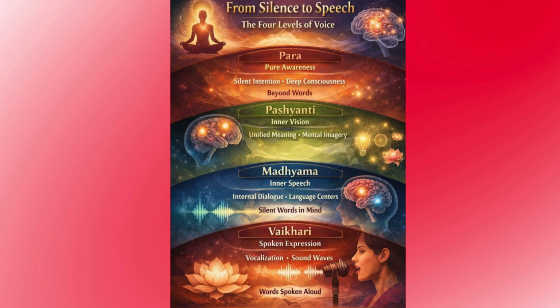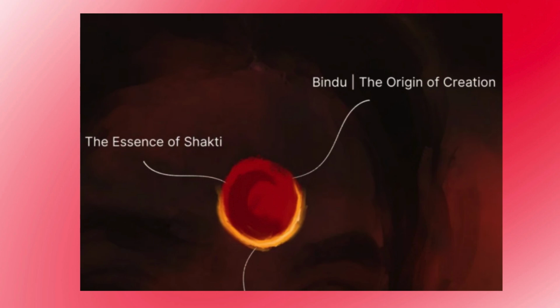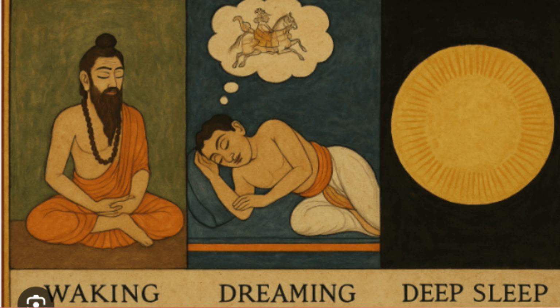The triangle is also the manifestation of three gunas, sattva, rajas, and tamas. But the bindu from which the triangle has originated is beyond the gunas. It is gunatit. The triangle is also the manifestation of three states, that is waking, jagriti, dreaming, swapna, and sleep, sushupti.